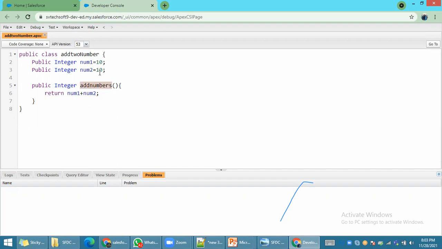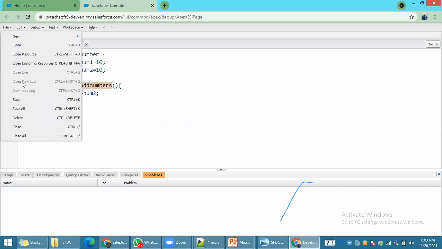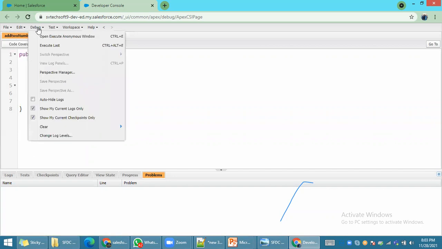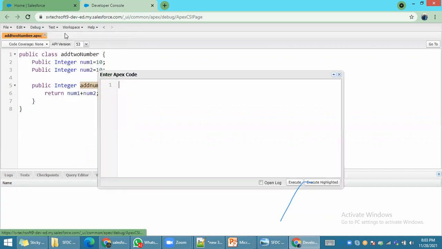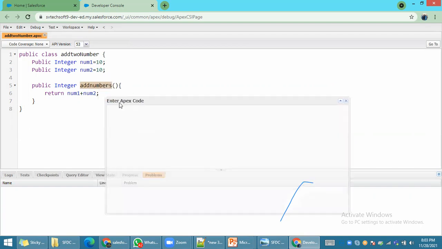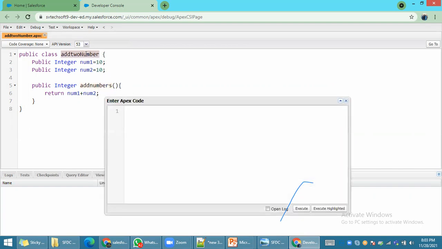Where will I check my result? But do not get confused. I will give all the File options in detail in a separate class in our regular session. For now, to test any particular class, to call the particular method from your class, first you have to create an instance of your object.